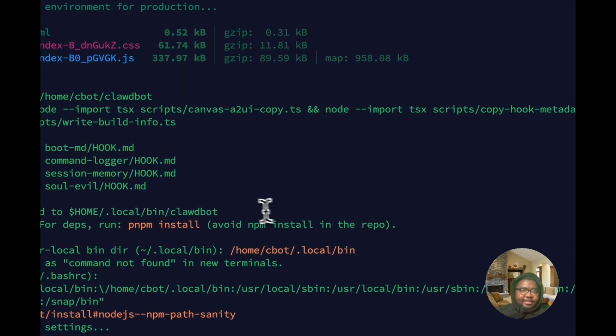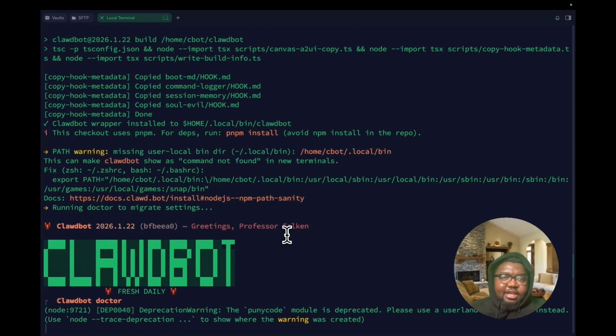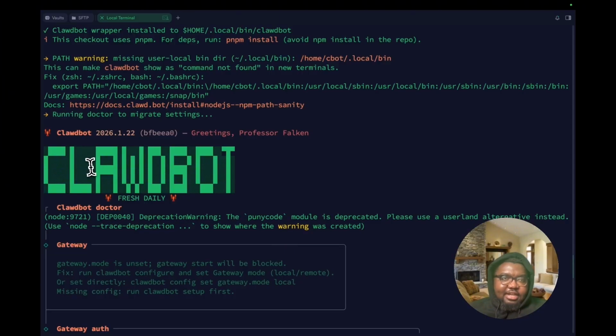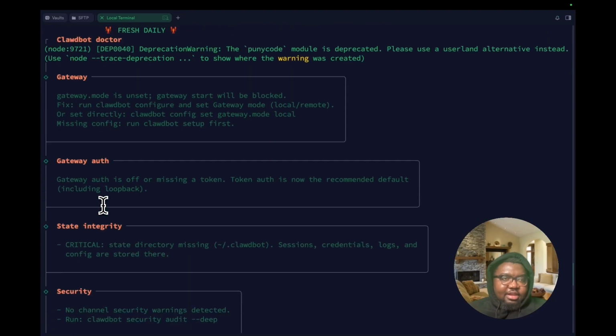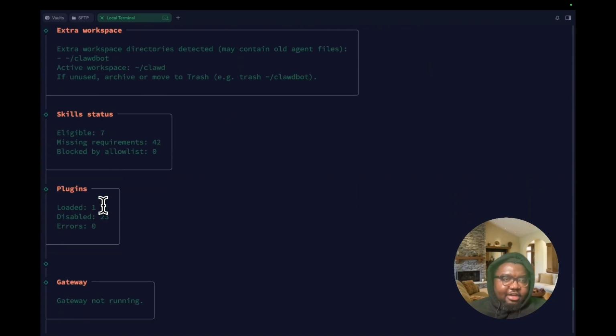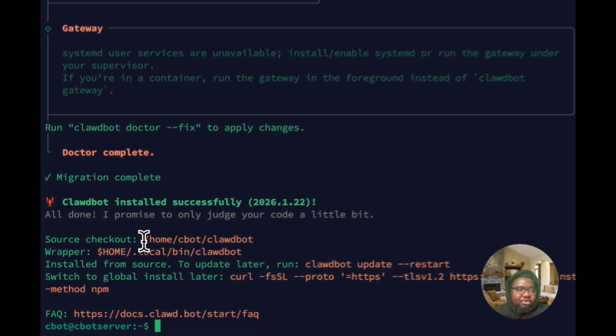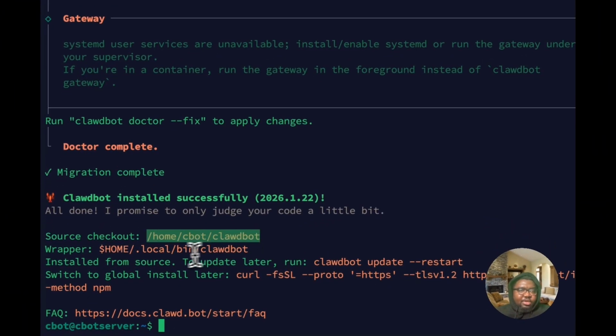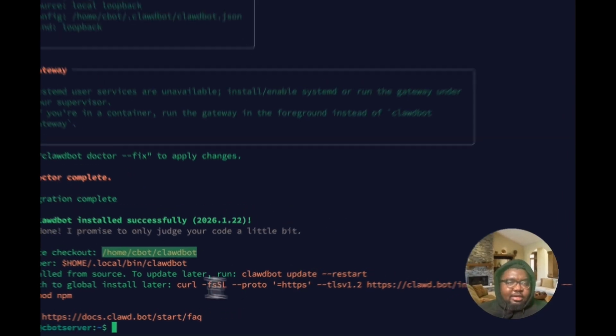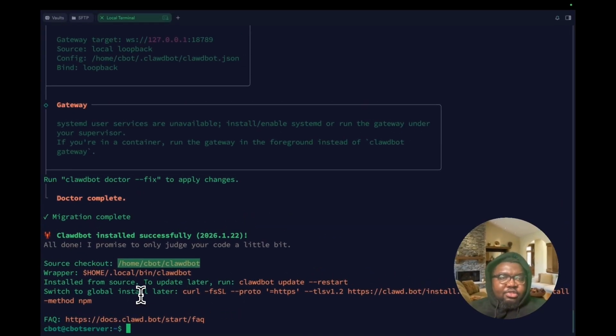And fantastic, it just finished building, and we basically have this nice CloudBot logo here, fresh daily CloudBot doctor, and it's kind of setting itself up. Beautiful. And it looks like we are good to go. So we have the source code here. We have all of the other details provided here. So the next thing we're going to do is get started configuring CloudBot.